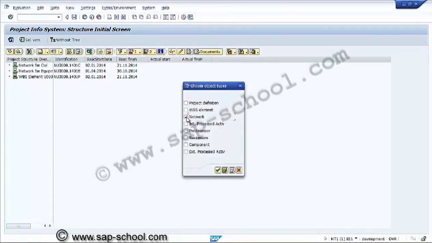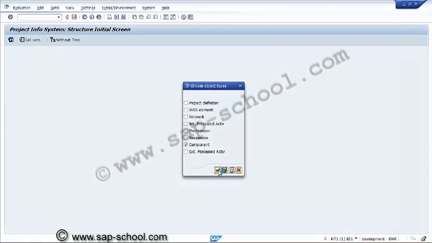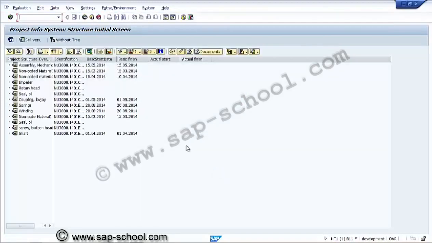If we consider only components, whatever materials we have used, we can see the list of materials used in this project.